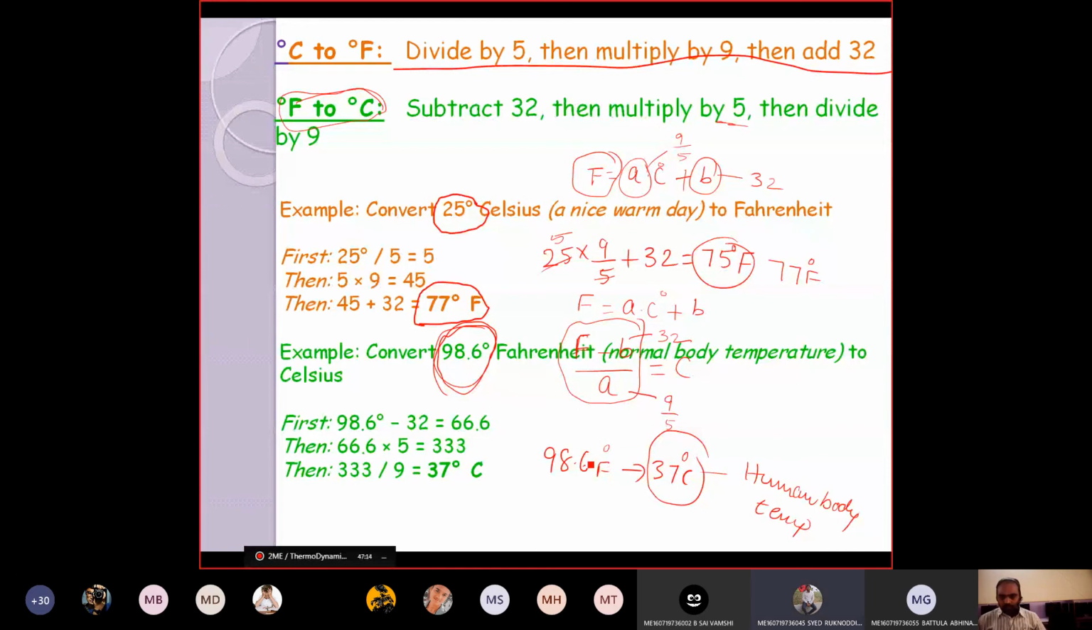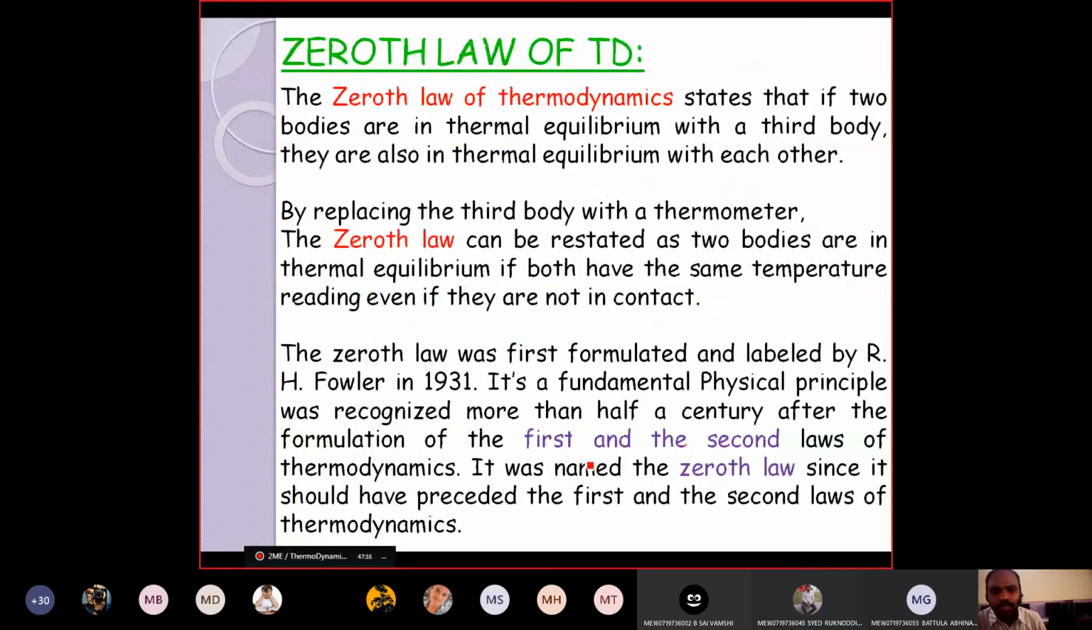Right, now we'll go to the next thing, the zeroth law of thermodynamics. In order to understand this zeroth law, first you should know the concept of thermal equilibrium. Can anyone say what is thermal equilibrium?